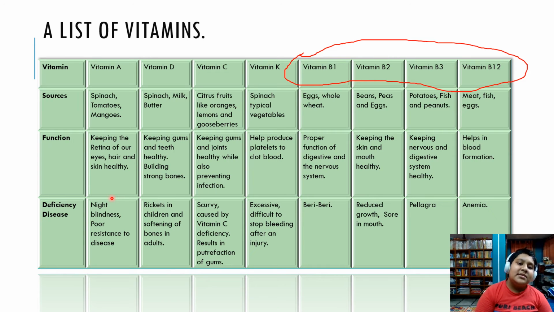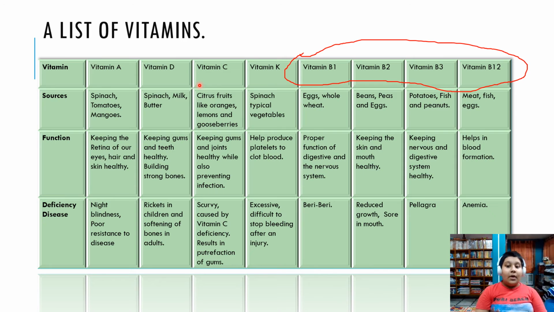Vitamin D sources include spinach, milk, and butter and other milk products. They keep our gums and teeth healthy. They also help to build strong bones. And then the deficiency disease is rickets in children, caused by pigeon-like legs, bending of arms and bones, and they cause softening of bones in adults. Now, let's do vitamin C.